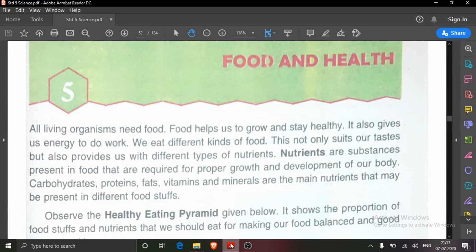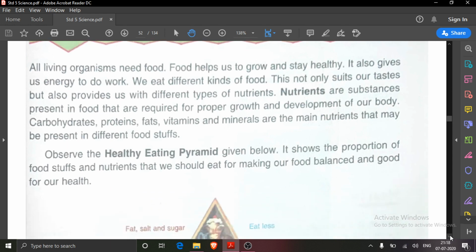This lesson explanation part we have completed, and now today keywords and ABC part we will do. But just before that, let's have a look at what you have read so far. As I have already told you, our health depends on our food. Which type of food we take, on that only our health condition depends. Because we all know all living organisms need food. And why do they need food? Because food helps us to grow and stay healthy.